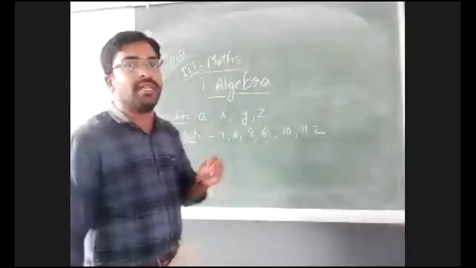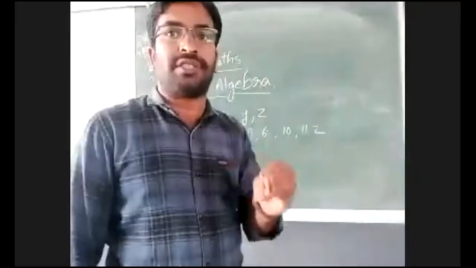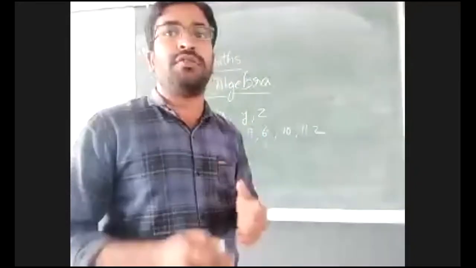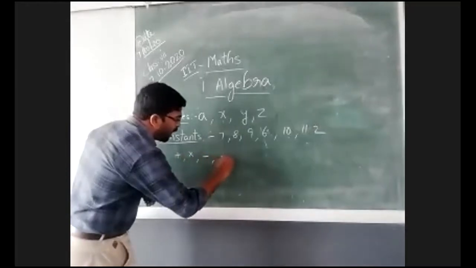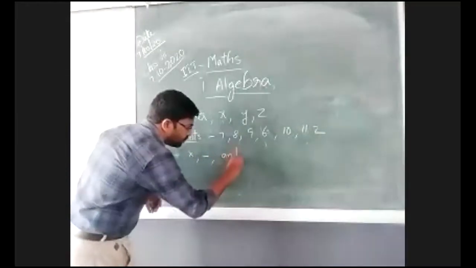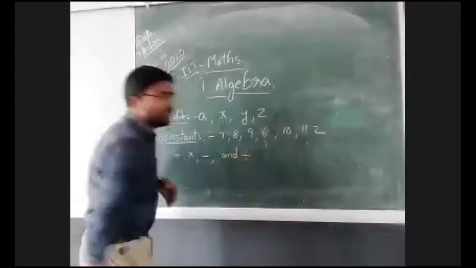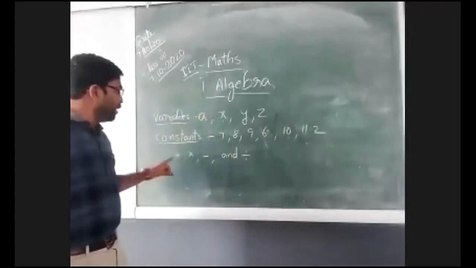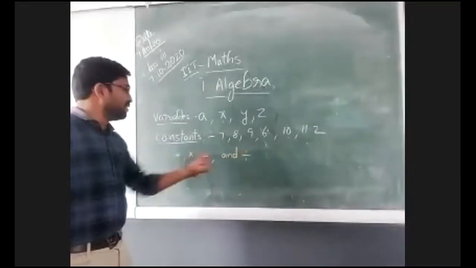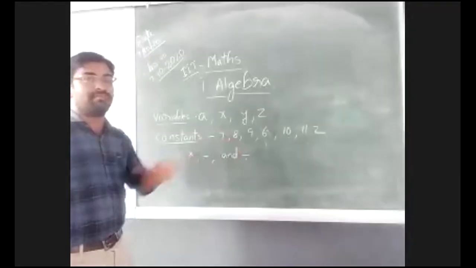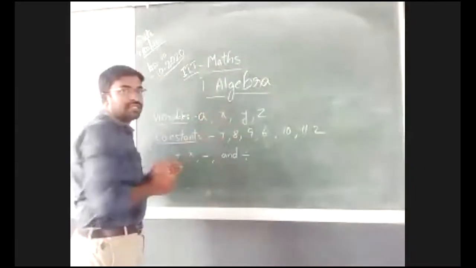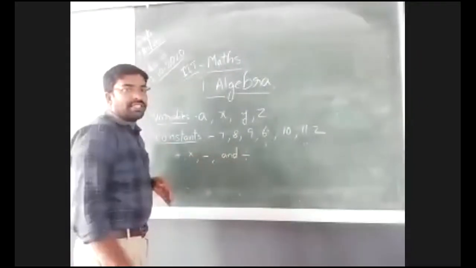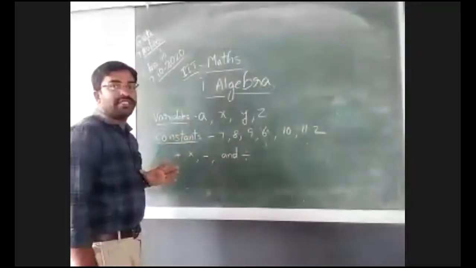Expressions are made by a combination of variables and constants, combined by using the symbols plus, multiplication, subtraction, and division. What are these symbols? Mathematical fundamental operation symbols. If variables and constants are combined by these operations, then it is called an expression.